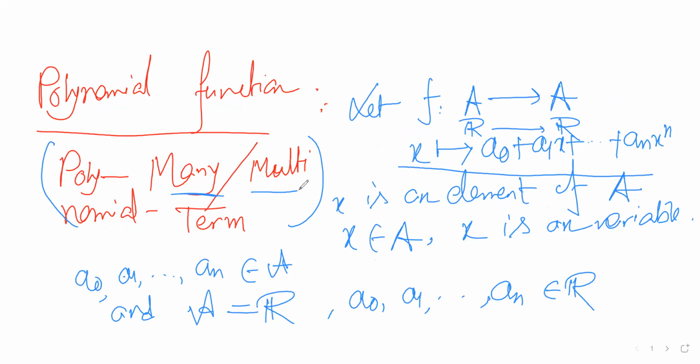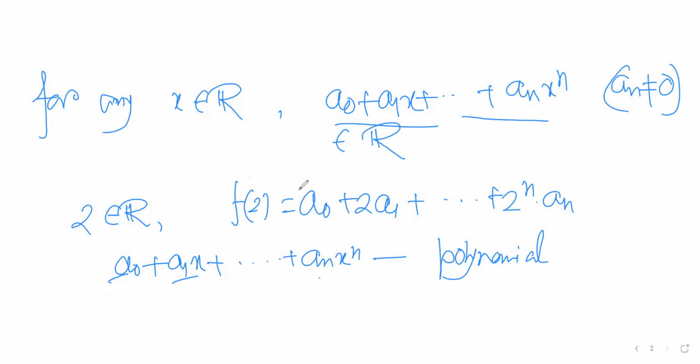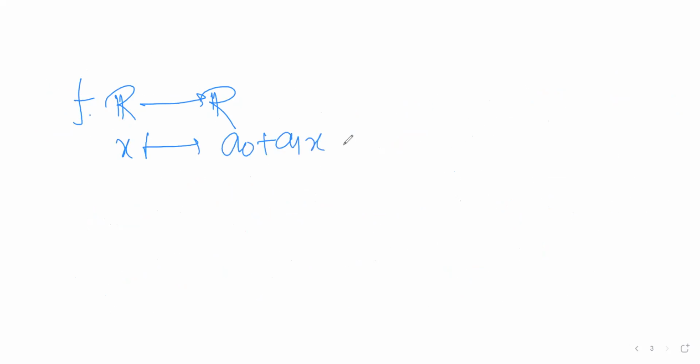Now in this polynomial, if we take the function from R to R, there x goes to a0 plus a1x plus an x to the power n, right? Here a0, a1, an, all these terms are known as coefficients.